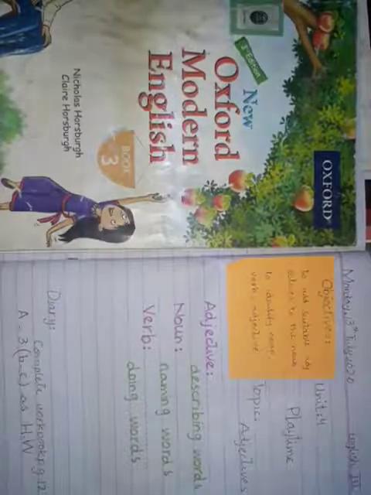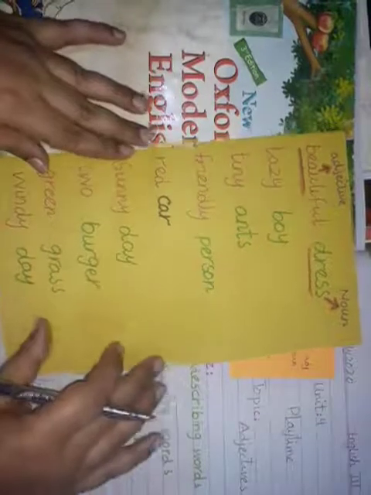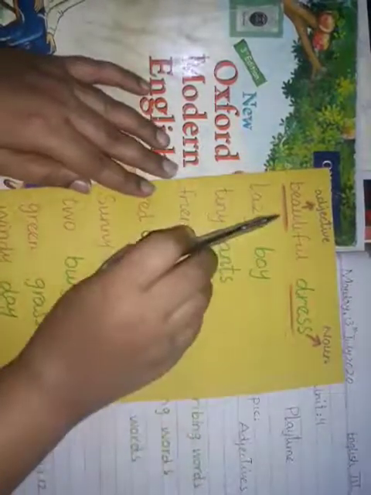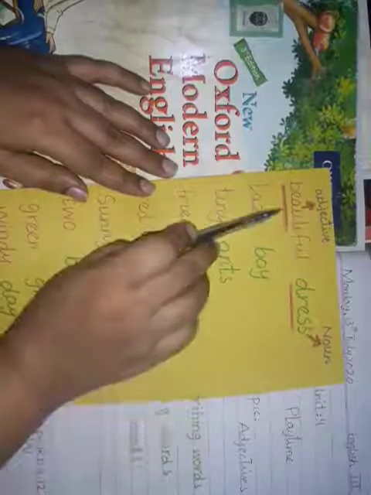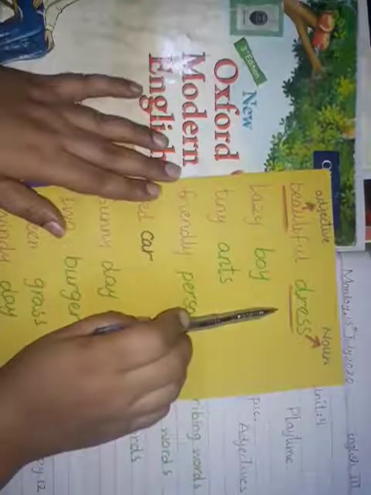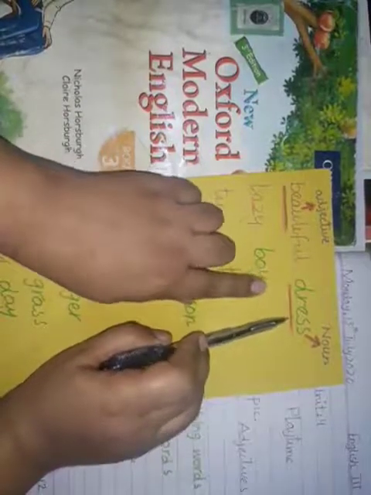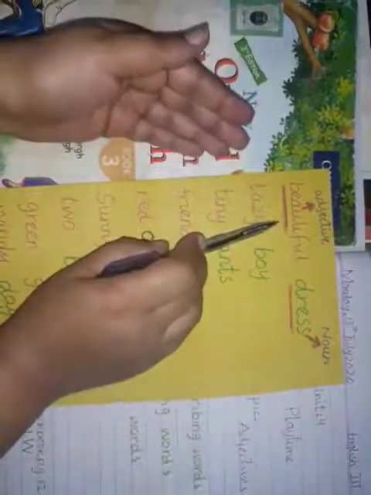So for this one, let me show you this one flashcard. I hope it will help you to learn this. It will make it easier for you. Let's take a look at these examples. Beautiful dress. Beautiful is the adjective and dress is a noun because noun ड्रेस जो है वो नाउन है जिसको हम डिस्क्राइब कर रहा है ये एडजेक्टिव कि वो ड्रेस कैसा.